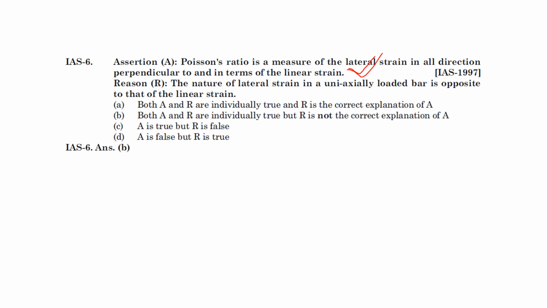ओके, Poisson's ratio is the measure of lateral strain in all the direction perpendicular to and in terms of linear strain. This is absolutely correct. The nature of lateral strain in a uniaxial loaded bar is opposite to that of the linear strain. Yes, this is also correct. Okay, but this is not the correct explanation of A. So that's why answer is B. Both is correct, but this reason is not correct explanation of assertion.